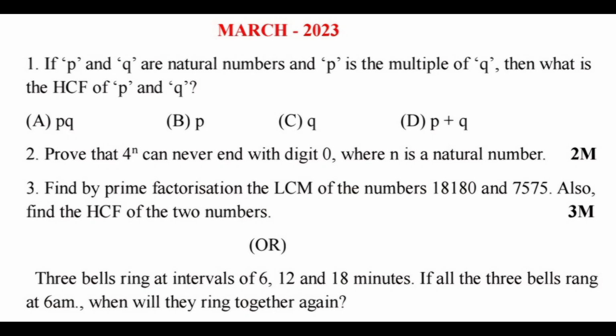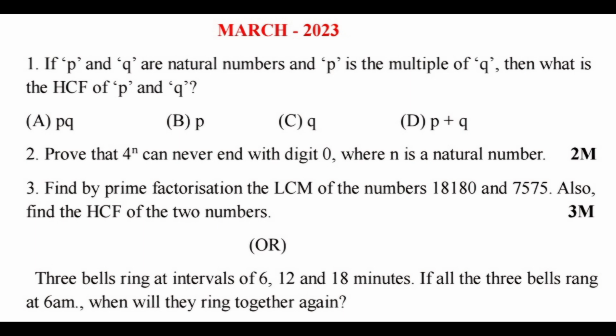See the questions of March 2023. If P and Q are natural numbers, P is a multiple of Q, then what is the HCF of P and Q? HCF is here Q. Q is the correct answer. Next, second question. Prove that 4 power n cannot end with a 0. This we already discussed in the video. Next, third question. Find the LCM of two numbers, that is 18,180 and 7,575. Also find HCF. This is a direct question. Find the LCM and HCF.